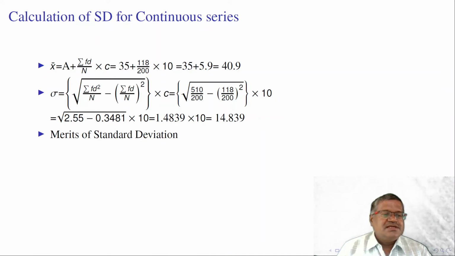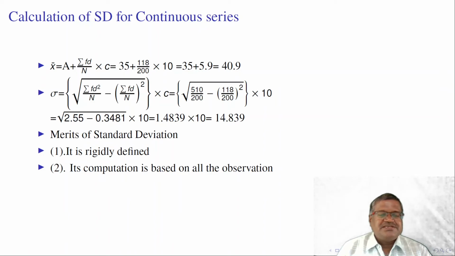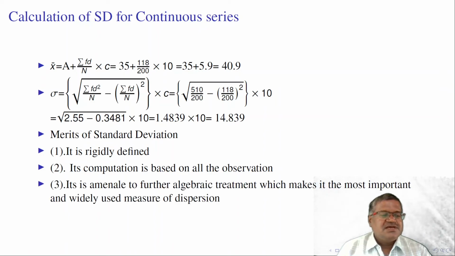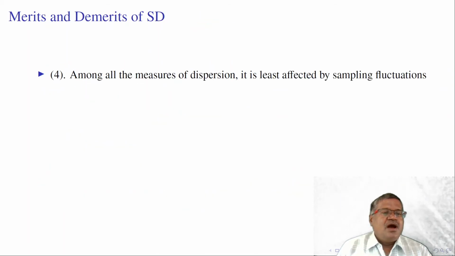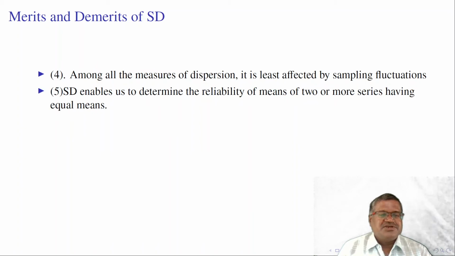Let us look at the merits of standard deviation. It is rigidly defined. Its computation is based on all the observations and it is amenable to further algebraic treatment. The square of standard deviation is variance, which is most important in statistical analysis. It is the most widely used measure of dispersion. Among all the measures of dispersion, it is least affected by sampling fluctuations.